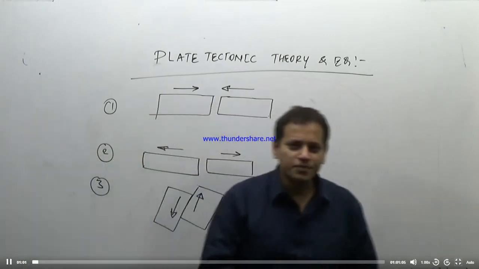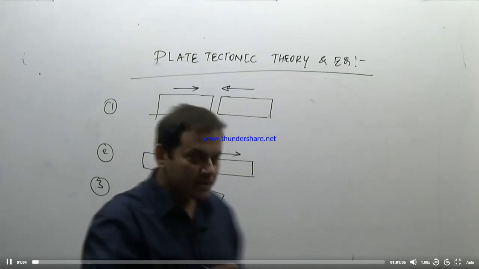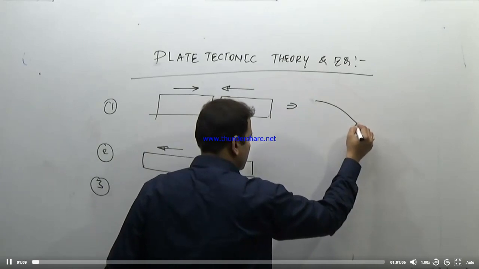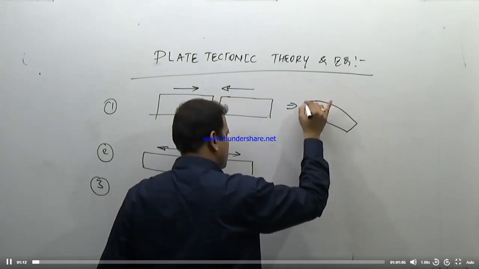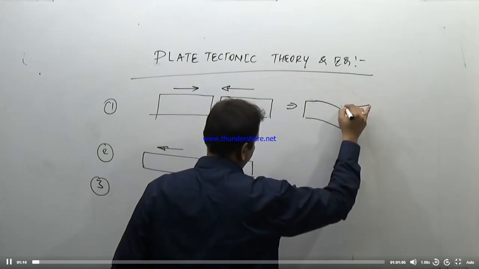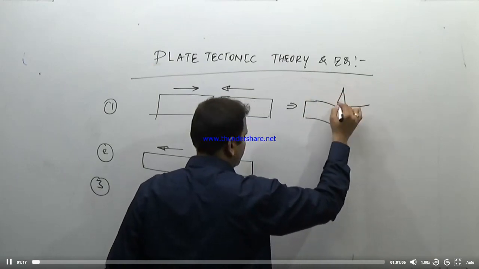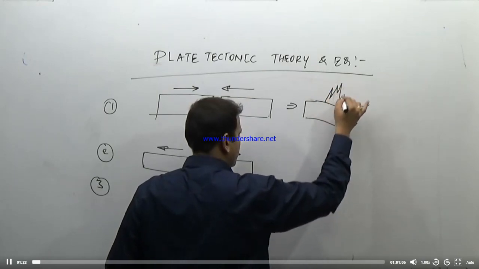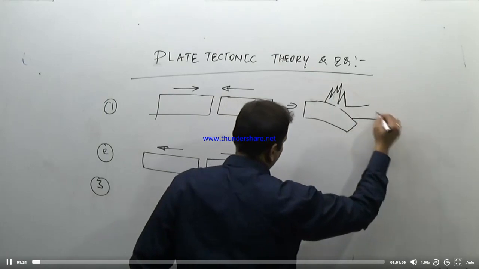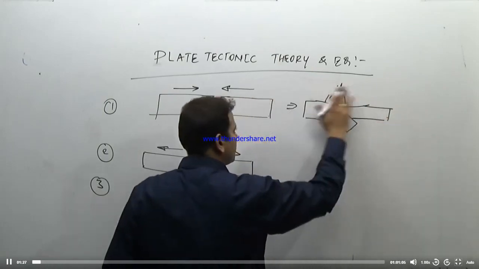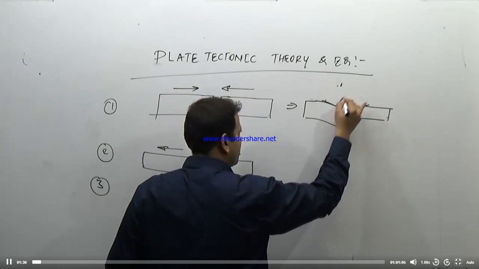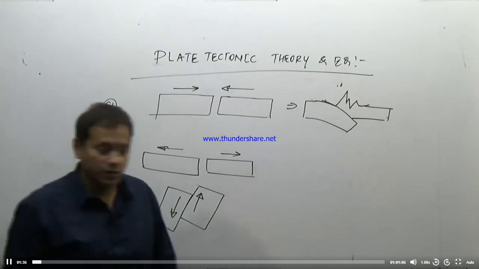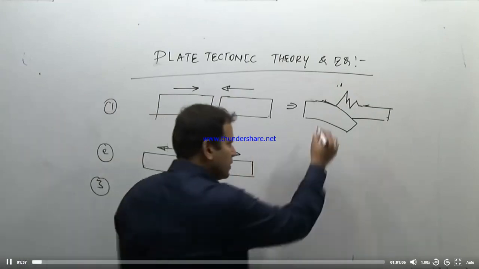Now using this knowledge, what happens in a convergent plate margin? In this convergent plate margin, one plate goes below the other plate along a zone which is known as the subduction zone, resulting in folding up of the sediments of both the plates. The subduction occurs along a zone known as the Benioff zone or subduction zone, and then there is a volcanic eruption.